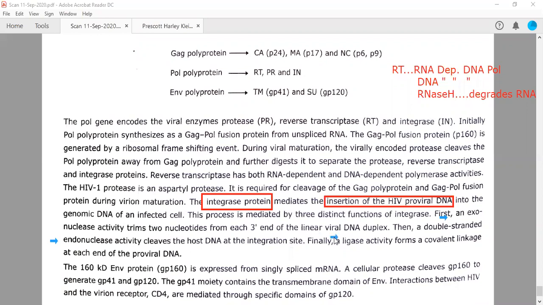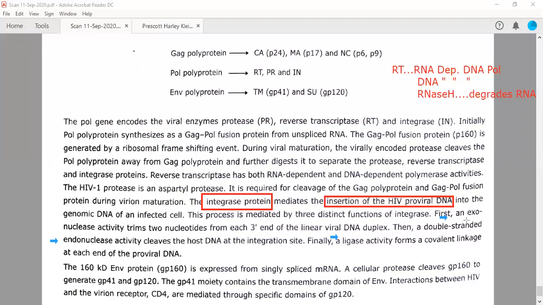Finally, the third one is a ligase activity that forms a covalent linkage at each end of the proviral DNA. When it is integrated into the genome, the double-stranded DNA, then the gap is sealed with this ligase activity. So it has three activities. Now you need to remember this.